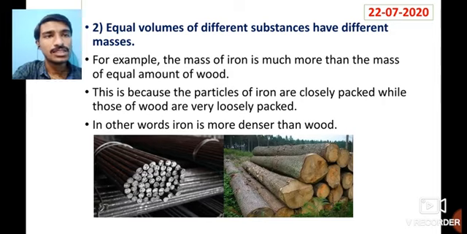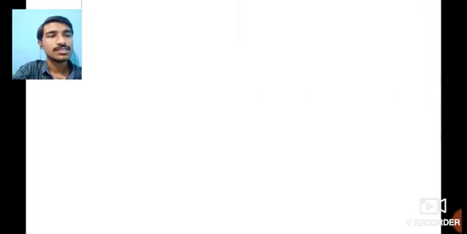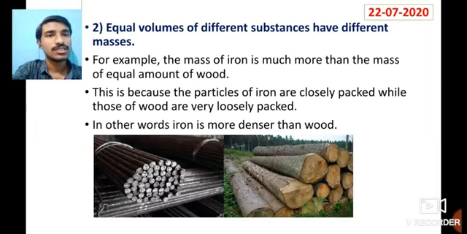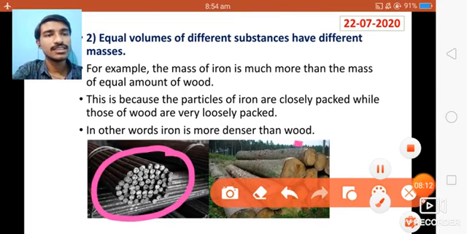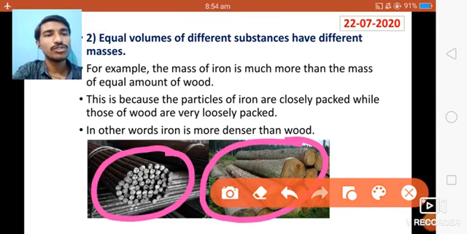This is the example of an iron rod and an amount of wood. Here you can see the volume of the iron rod is very small, and the volume of wood is very large, but in both cases the mass will remain the same.